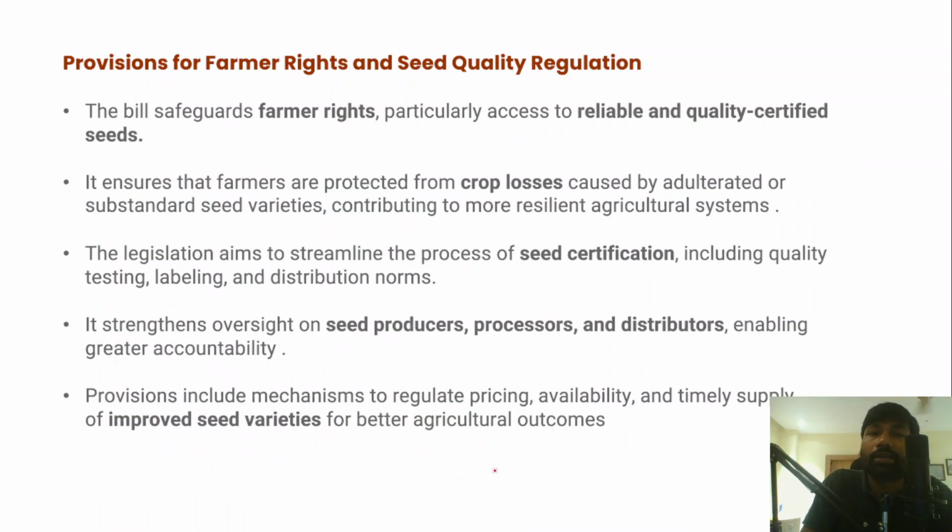Right, so let's understand some important provisions for farmers' rights and seed quality regulation, because the bill includes provisions for both farmers' rights and seed quality regulation, because there are a lot of private companies which also produce seeds. Now, in this context, we need to ensure the quality of seeds, and we should also regulate the private companies which are involved in producing these seeds, right? So therefore, the bill primarily focuses on protecting farmers' rights, particularly access to reliable and quality certified seeds. And apart from that, it also ensures farmers are protected from crop losses, right?